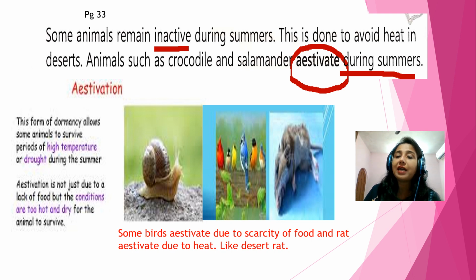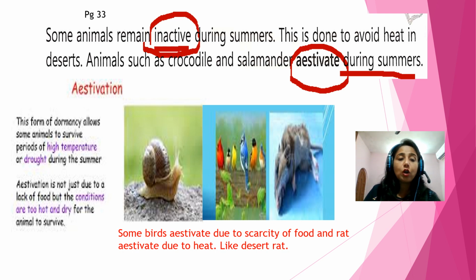But estivation is done during the summer time, where there is extreme heat in desert areas and in other areas where the temperature goes very high, or there is a drought. Drought means there is less water available. So in that case, they become inactive. Inactive means they go and sleep for a long period of time, and that is called estivation.